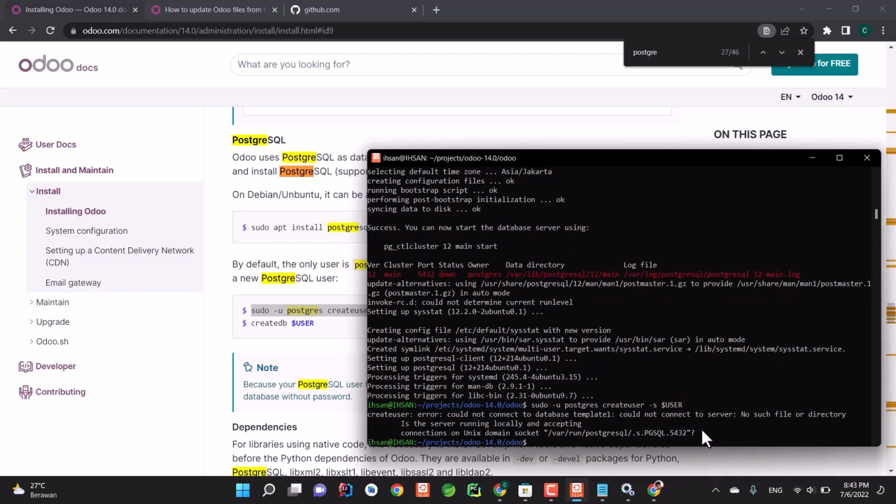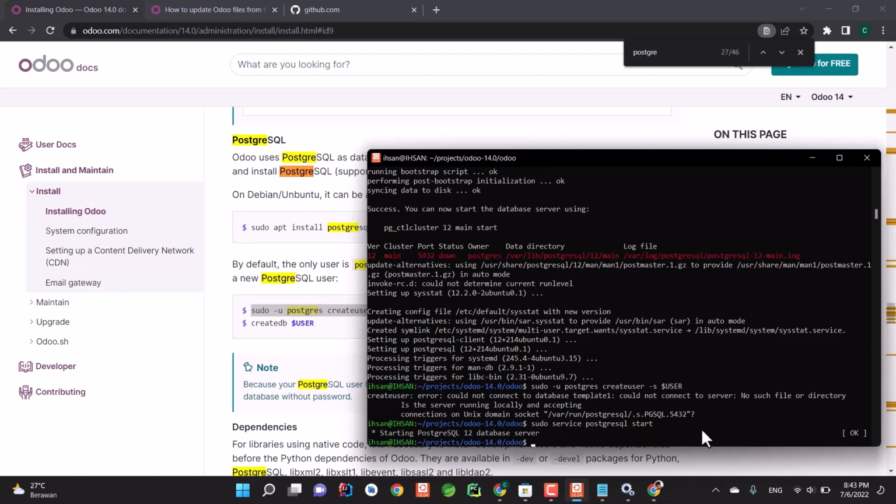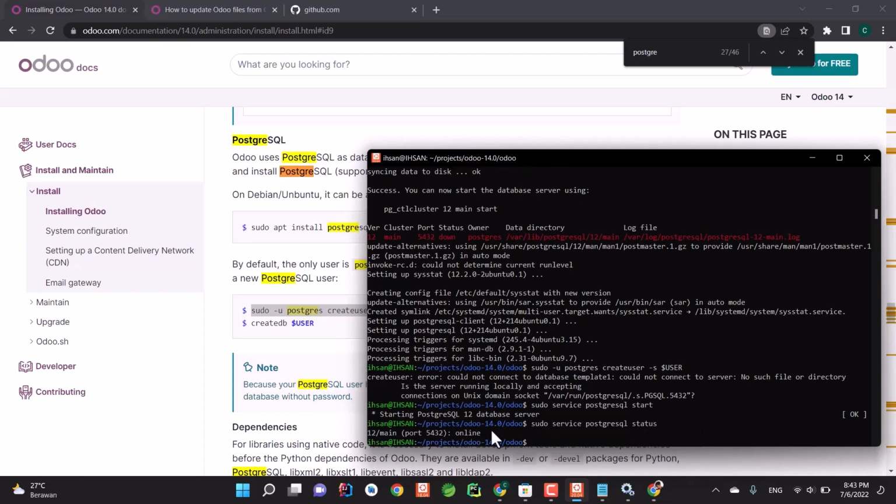Okay, we forgot something. We have to run the database server. So to do that in Linux, type sudo service postgresql start. And to check if the database has already been started, we type sudo service postgresql status. And now here you can see the database server is up and running. And then let's create the user.